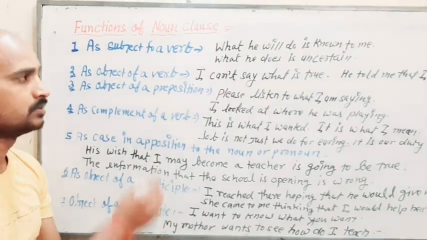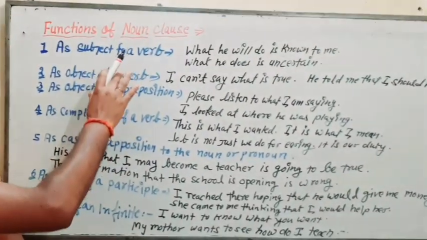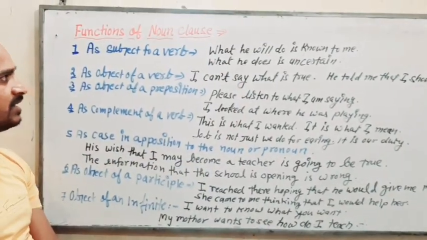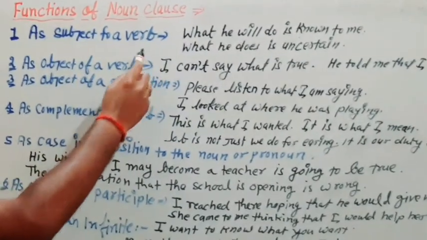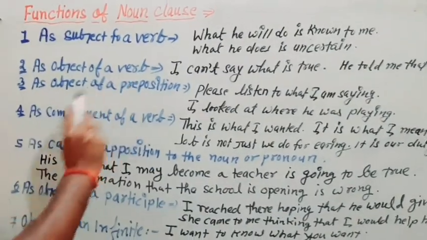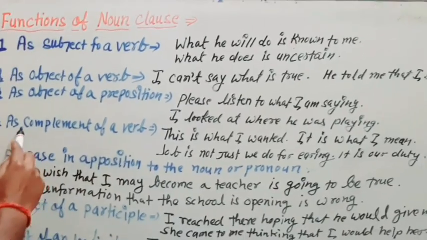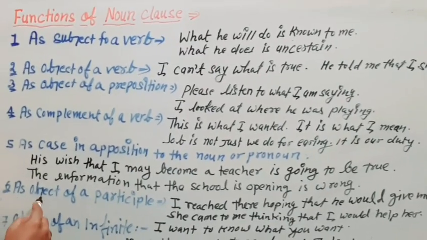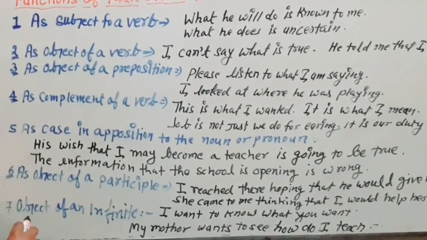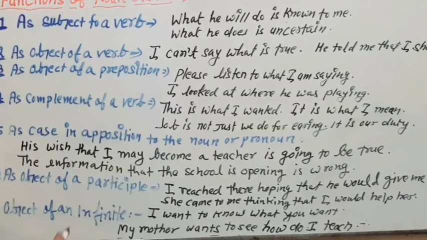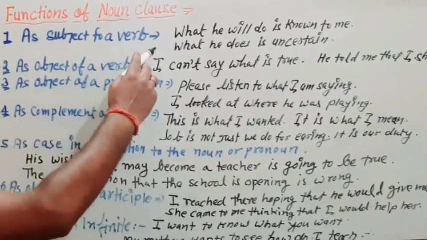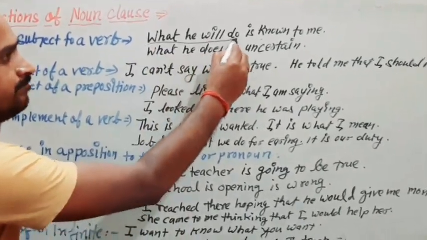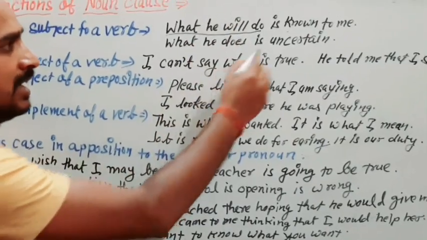Okay, now functions of noun clause. We use noun clause in seven different places in a sentence: as a subject of a verb, as an object of a verb, as an object of a preposition, as a complement of a verb, as case in apposition, as an object of a participle, as an object of an infinitive. Okay, just see the example. Now subject of a verb: what he will do is known to me.